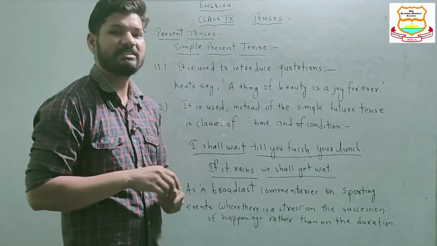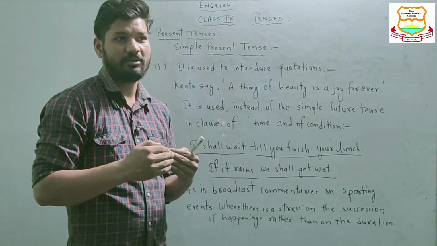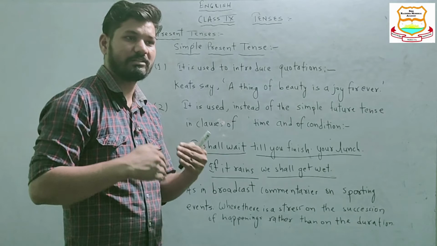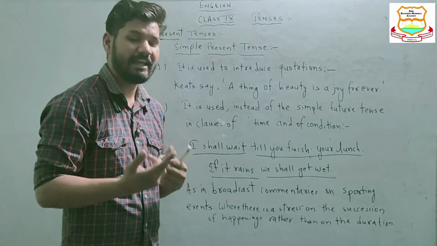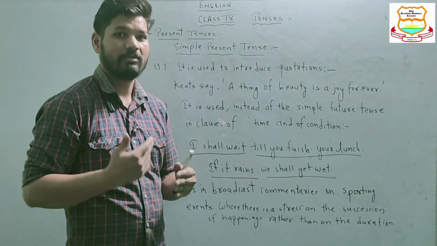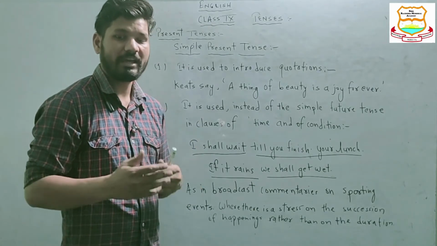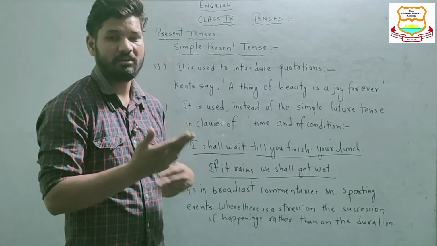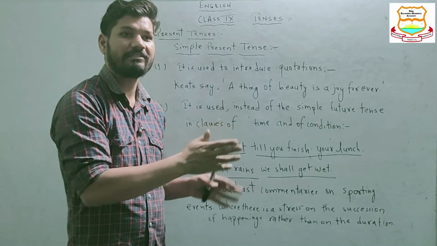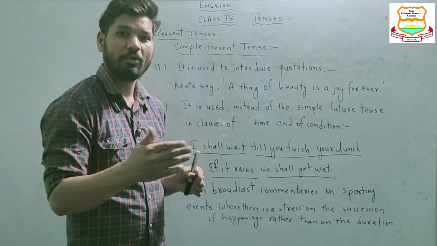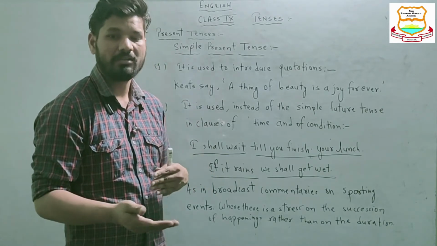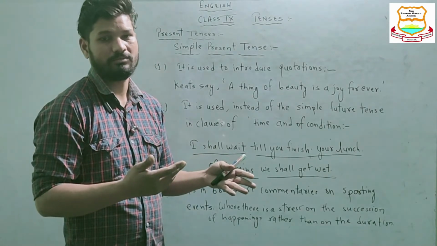Okay, so as you can see in commentary, it is like this. Suppose there is a football match going on, and footballer number A passes the ball to footballer number B. Now footballer B moves forward with the ball, and he tackles the ball with another player C, and then he moves to the left, then to the right, and moves straight away towards the goal. He kicks the ball, okay, there is a goal.